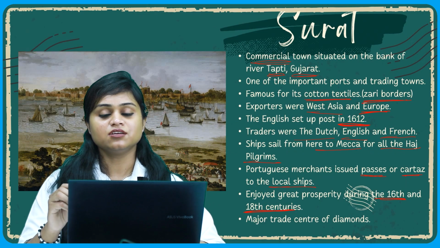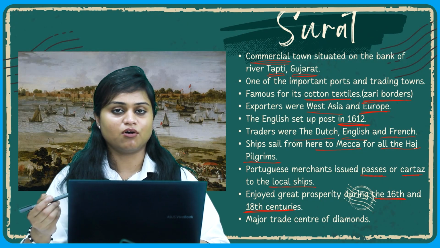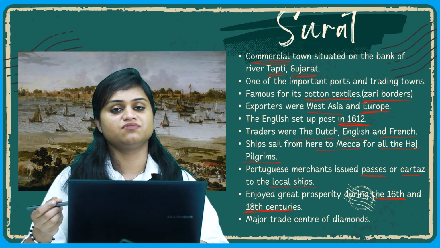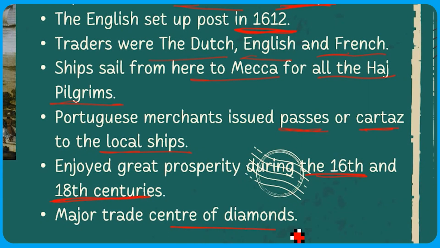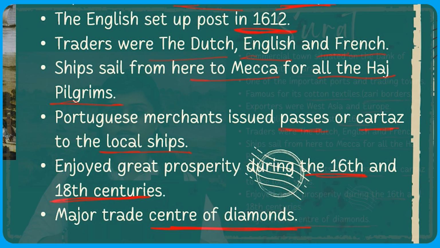And why is Surat famous? It is famous for its diamonds, because it is termed the center of diamonds. So students, today we have learned about three types of commercial and trading towns.